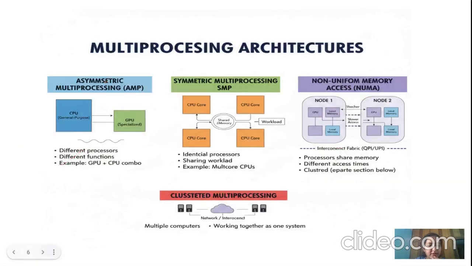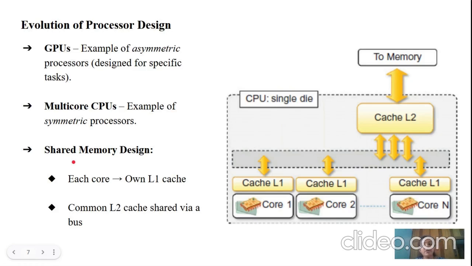After discussing multiprocessing architecture, moving on to the evolution of the multi-core processor. This is a diagram of multi-core architecture. Here you can see in the baseline core 1, core 2 up to core n are there. Each core has a dedicated L1 cache of its own, and all these L1 caches are connected through a single channel to a cache L2. In turn, this L2 will be shared with the main memory.